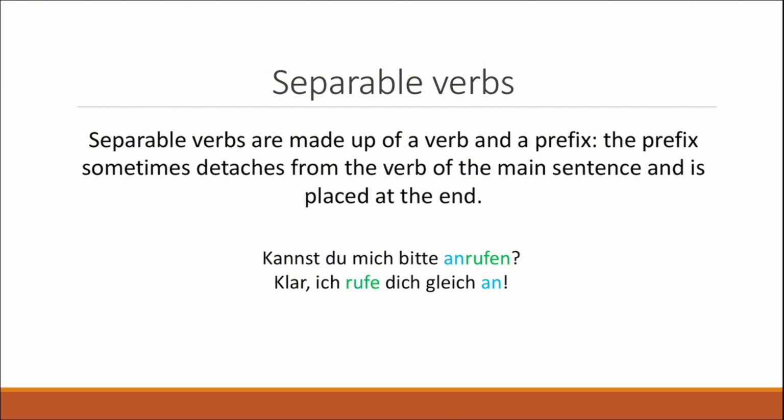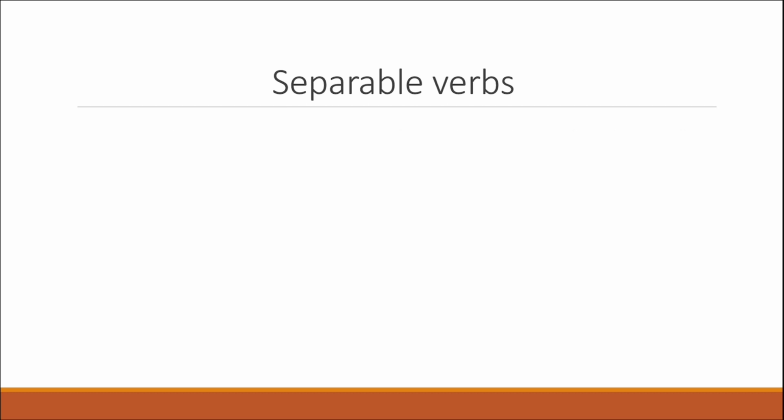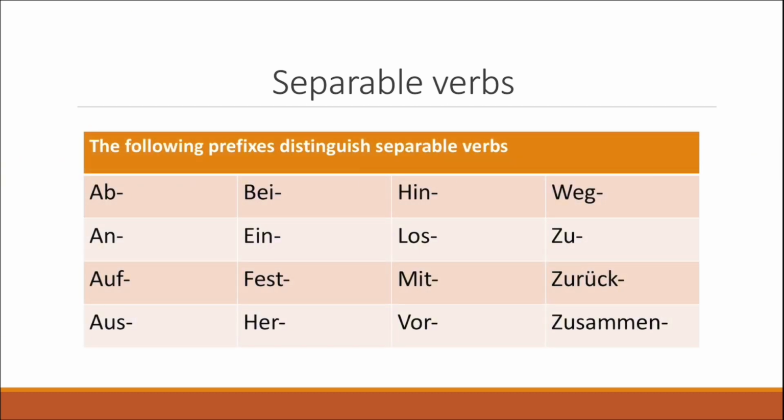In the first sentence, we simply had "kannst du mich bitte anrufen" with an infinitive. And then in the second case, we had this transformation. We saw how the prefix detached from the verb and how it was put at the end of the sentence in the second example.